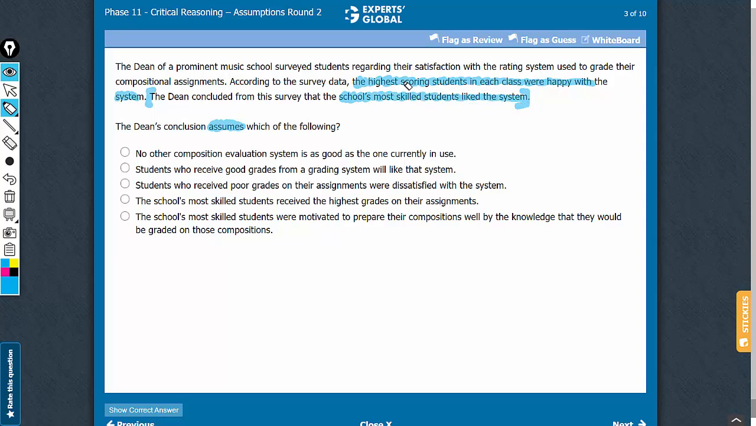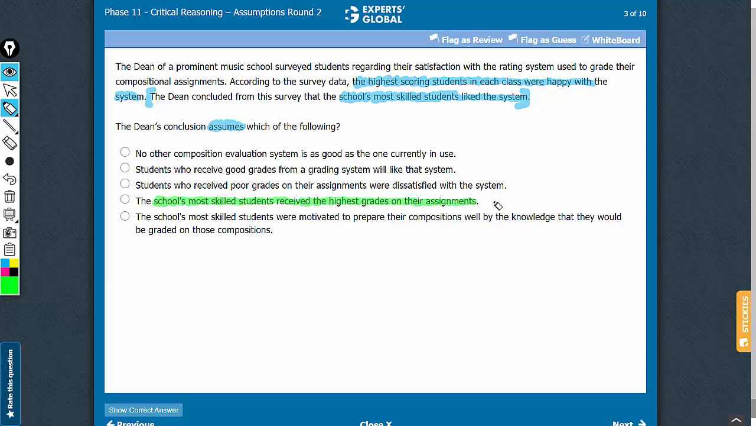See, there is a slight difference in the vocabulary here. Here it says the highest scoring students, and in the conclusion it says most skilled students. And therefore, a big assumption here is that the highest scoring students are also the most skilled students, which is exactly what answer choice D pinpoints, that the school's most skilled students received the highest grades on their assignments.